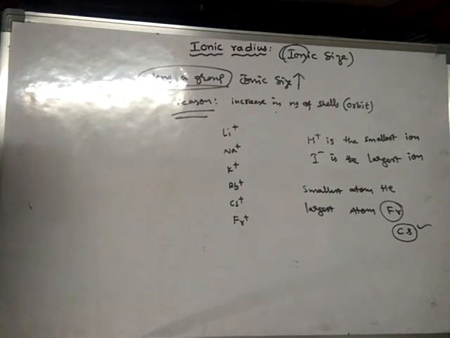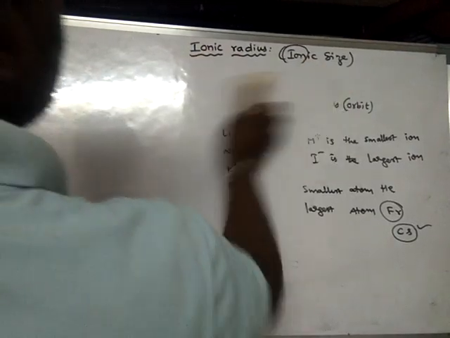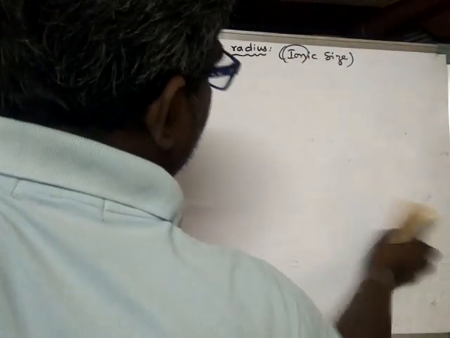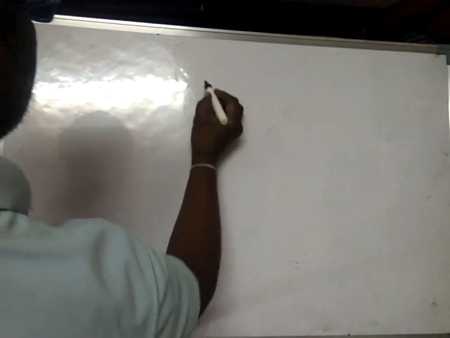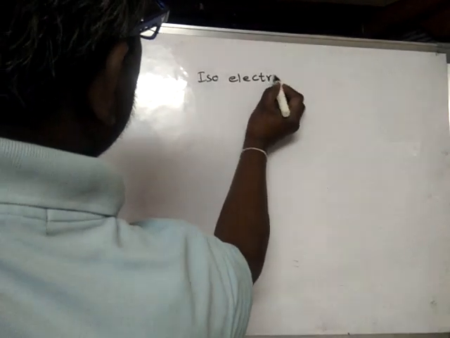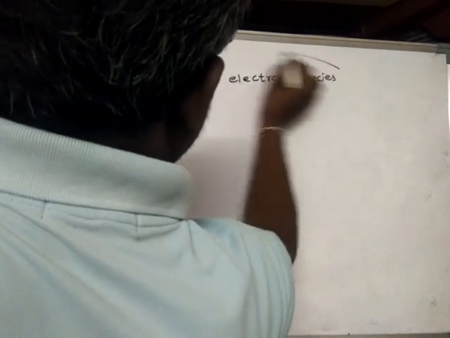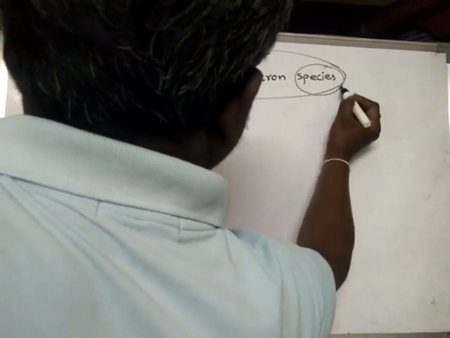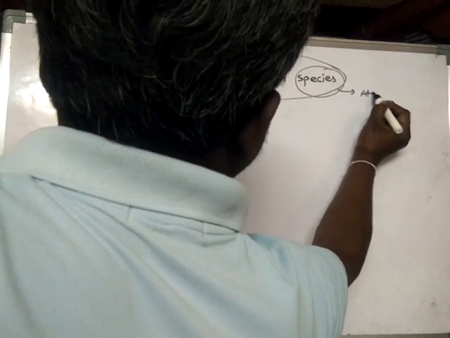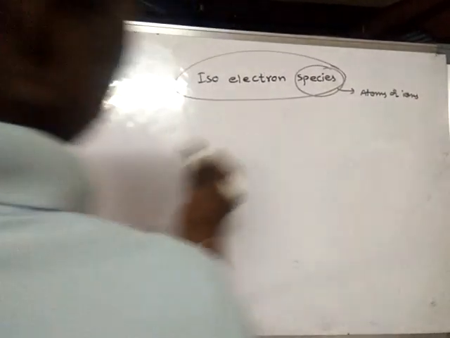Okay. Now let us learn about another concept known as isoelectronic species. What is species? Species means either atoms or ions.